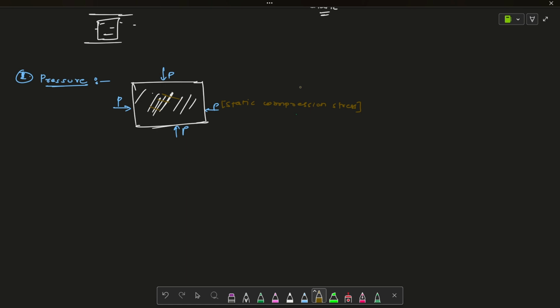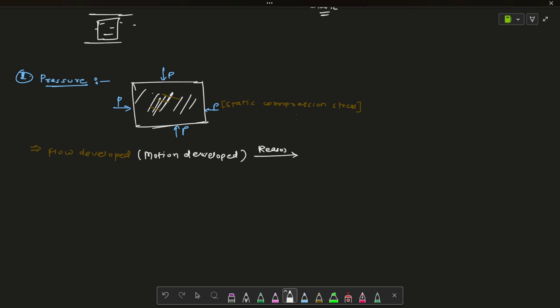Why is pressure important for a fluid? Why does pressure play an important role in the fluid? Whenever a flow is generated, I mean flow developed, it means the fluid is in motion. Since we are studying fluid, motion will be developed, or flow developed.